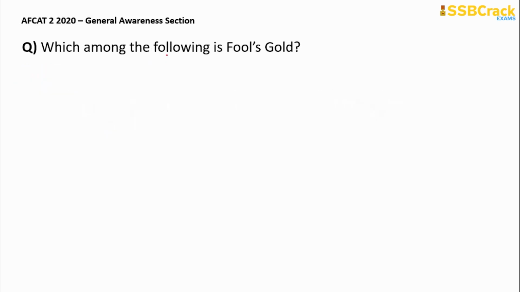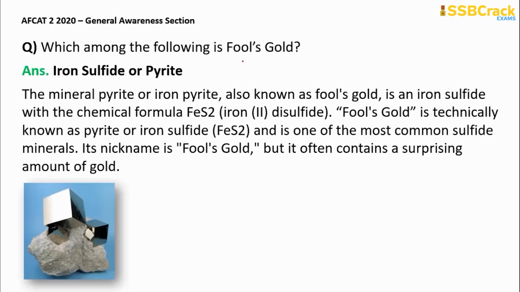Next question, which among the following is the fool's gold? The correct answer is iron sulfide or pyrite. Either of them was the option and both of them are correct. Both are the same. The mineral pyrite, or you can say iron pyrite, is known as fool's gold. It is an iron sulfide with chemical formula FeS2. So the fool's gold is technically known as pyrite or iron sulfide. It is one of the most common sulfide minerals. It is nicknamed fool's gold, but it often contains a surprising amount of gold.